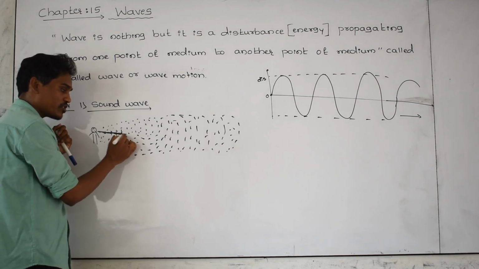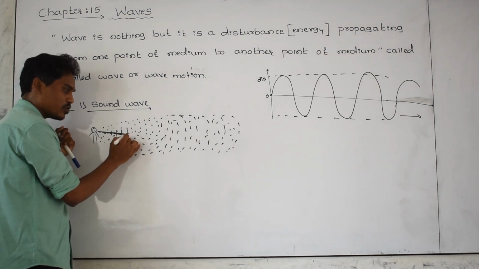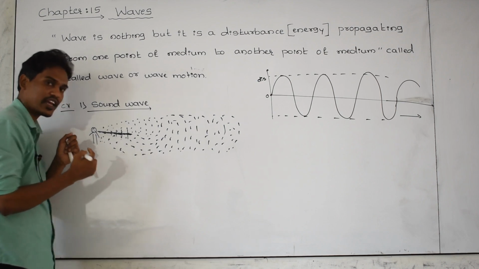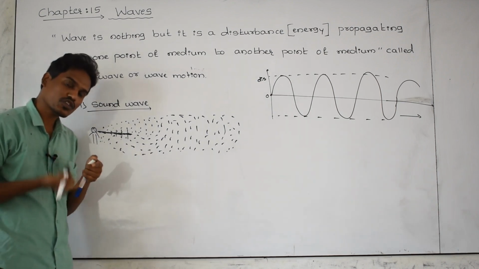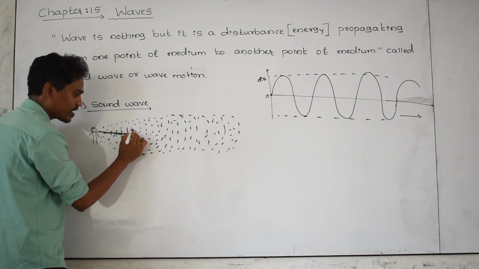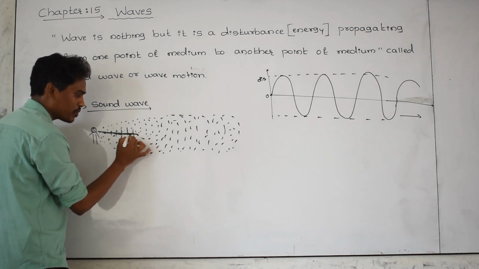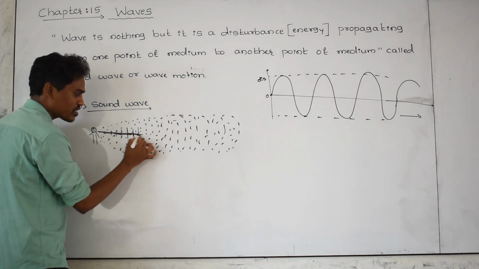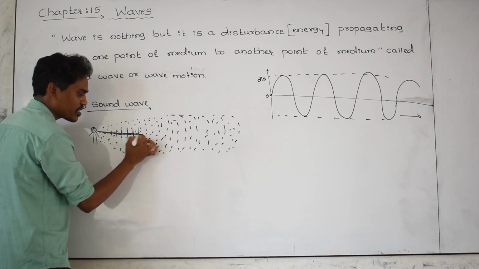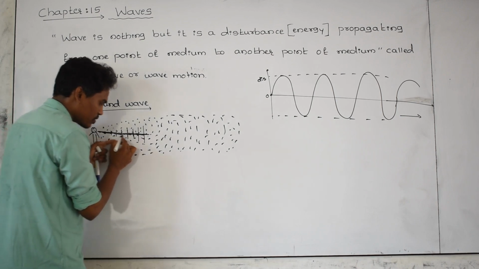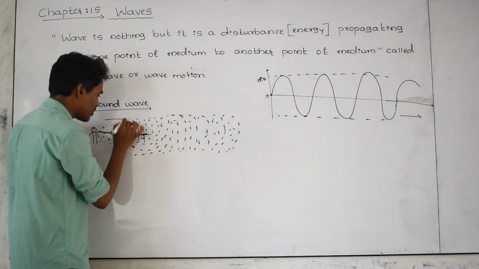Because of the disturbance of this particle, the side particle also produces a disturbance like this. SHM, this is simple harmonic motion. Each and every particle of the medium comes under simple harmonic motion. Because of the disturbance produced by this particle, the next one also starts SHM, vibrating like this. Because of its disturbance, the side particle produces vibrations. Means in this direction the disturbance is carried.